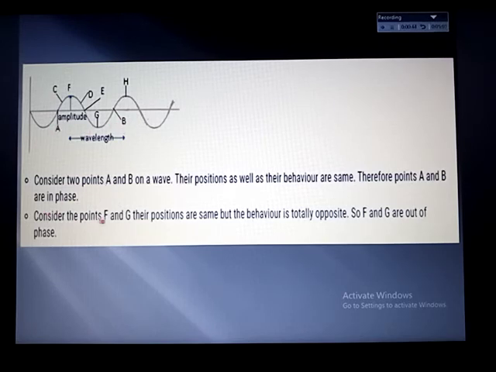But if you consider the points F and G, F is in the center here, and G is in the center of the next wave, that is downwards. This is upwards, this is downwards. Even though the waves are the same, they behave totally opposite, because this is the positive side of the wave and this is the negative side of the wave. So F and G are out of phase.